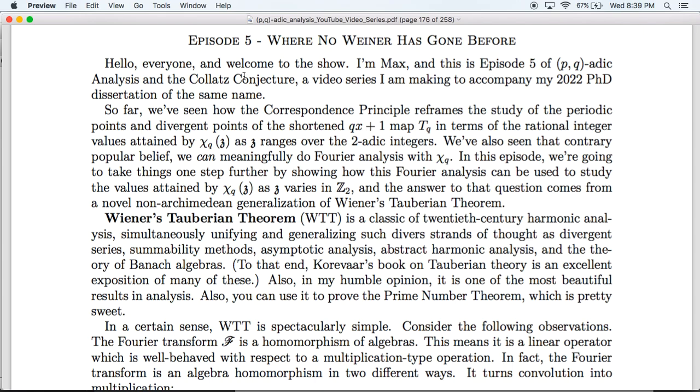So Wiener's Tauberian theorem, the WTT, is a classic of 20th century harmonic analysis, simultaneously unifying and generalizing such diverse strands of thought as divergent series, summability methods, asymptotic analysis, abstract harmonic analysis, and the theory of Banach algebras.